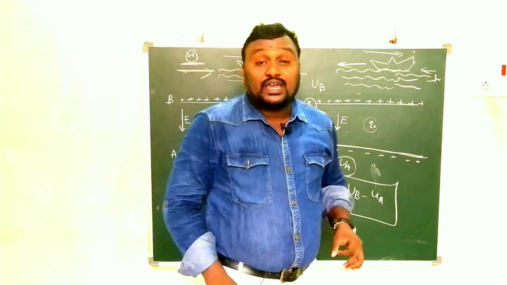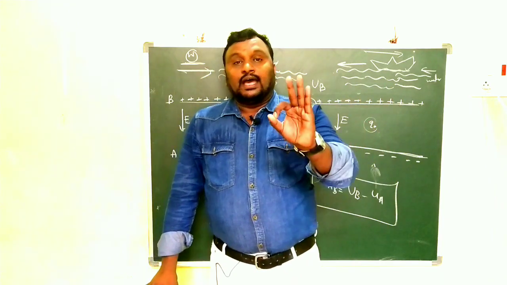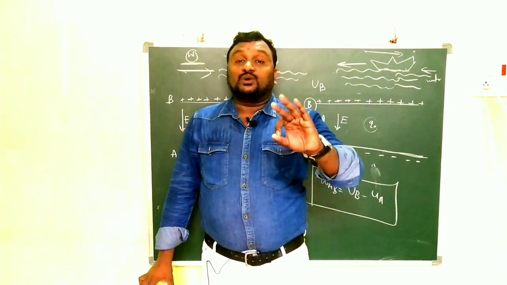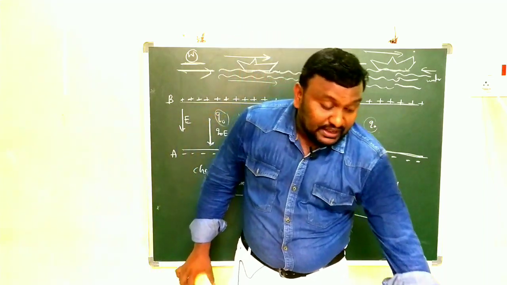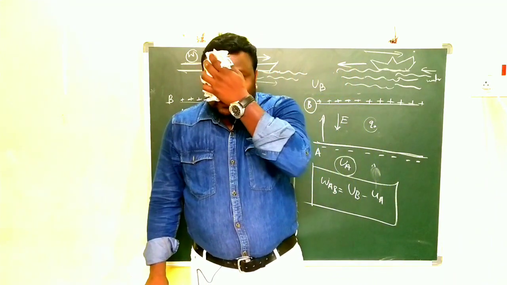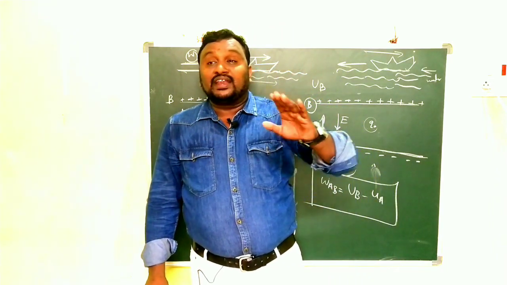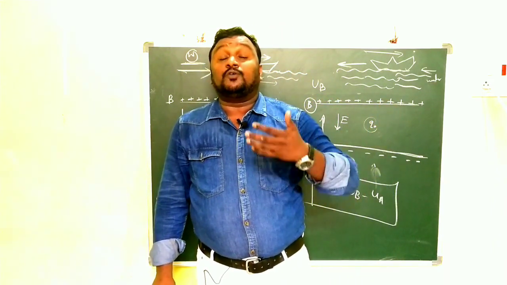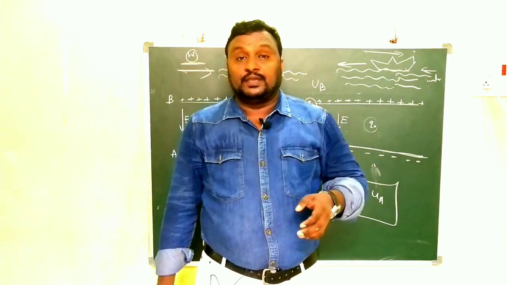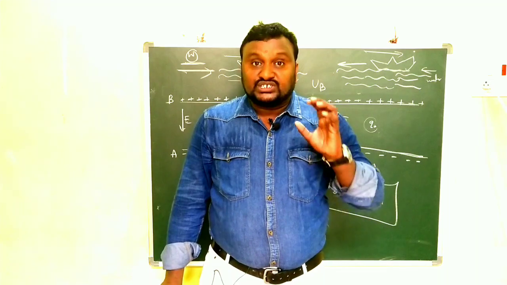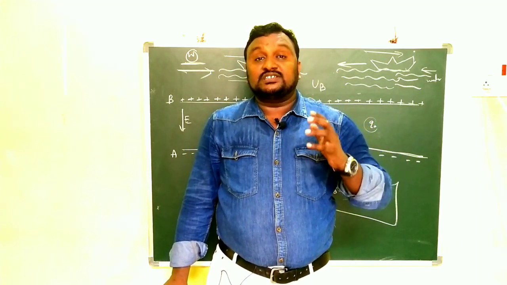So what is UA? The electrostatic potential energy at A. And what is UB? The electrostatic potential energy at B. UA and UB are what we call potential energies. So UB minus UA is the amount of work done to move the charge from A to B. This is the situation when the electric field is in a particular direction.